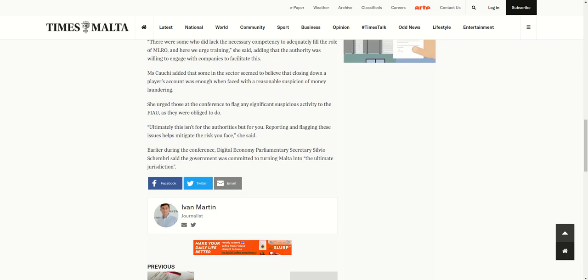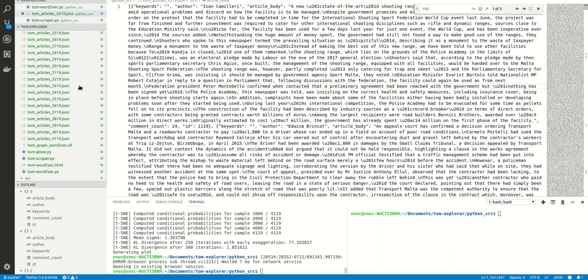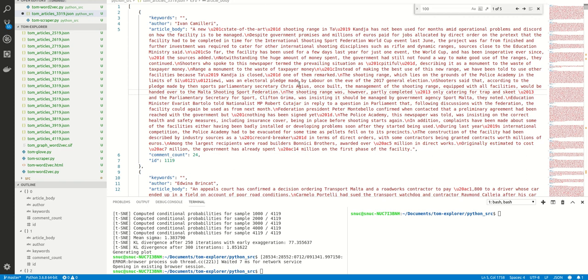I wrote a Python scraper to do this, and you'll end up with a bunch of JSON files after it's run. However, this takes quite a while, and it's not very kind to the Times of Malta website, so if you can, use the JSON files that I'm going to upload. Looking at the JSON files, you'll see an output which is similar to this.